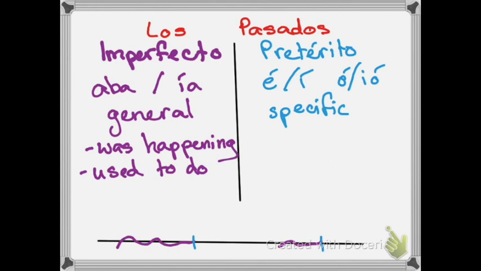So we're going to use the pretérito to talk about things that happened. Okay, something that happened at a specific time. Okay, at a specific time, at a specific moment, or we know that it happened and it's done and it's over with and we're not really concerned about it anymore.